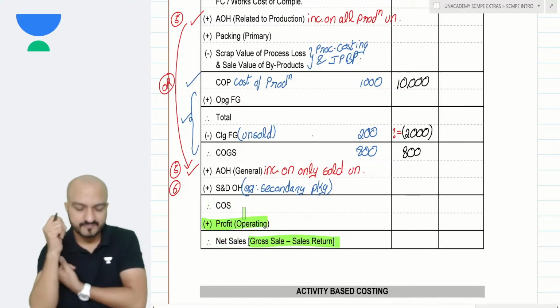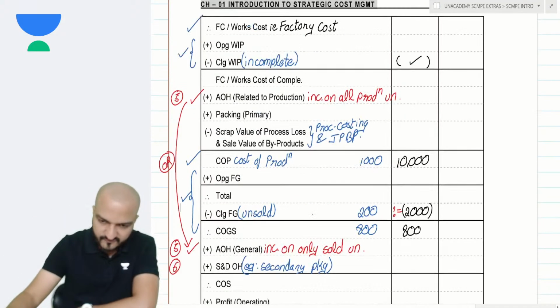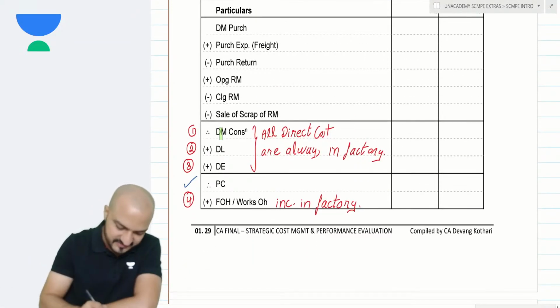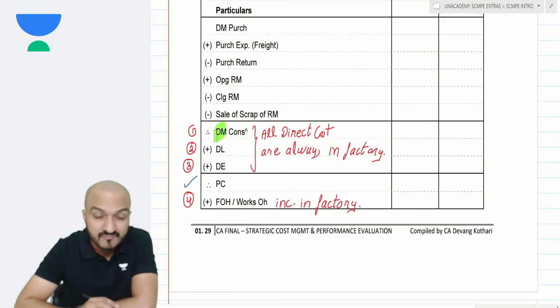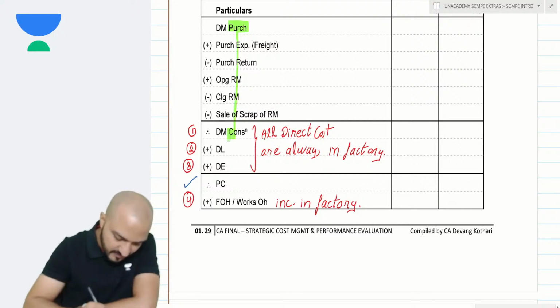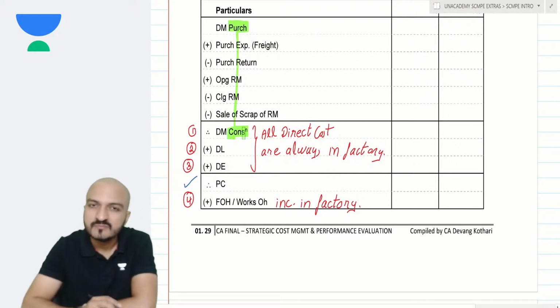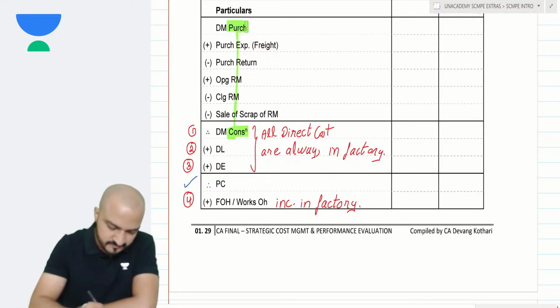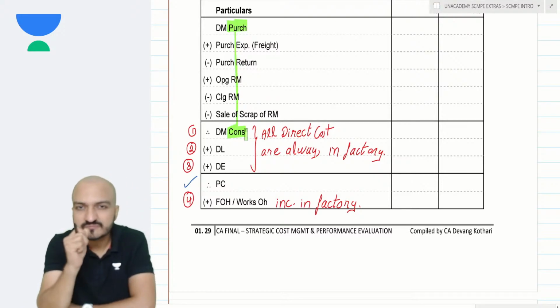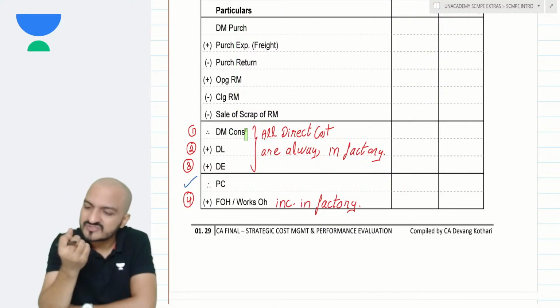Done? Simple format. Now at the beginning of the format, the first item is the direct material. Now you know direct materials can be given in 2 ways. Either they might give you direct material purchase or they might give you direct material consumption. Well, purchase or consumption, which is my cost? Does the material that I purchase become my cost, or the material that I consume?